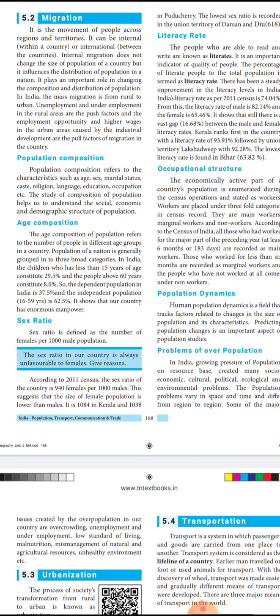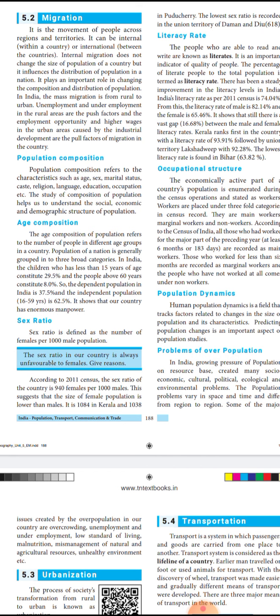Population composition is nothing but what the population comprises of, that is the age, the sex, whether male or female, then the marital status, whether married or unmarried, their caste, their religion, language, education, occupation. All these compositions together are referred to as population composition.